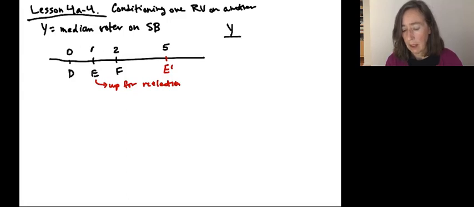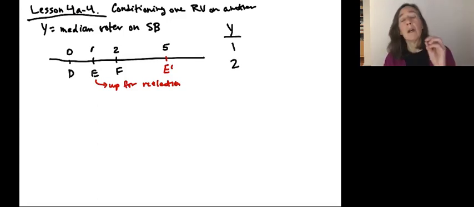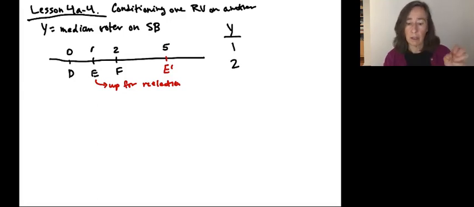Y is going to take the value 1 if E wins, and we'll move to 2 if E loses. And we're going to assume that Y is produced, I should say, by the same electoral environment as X is.